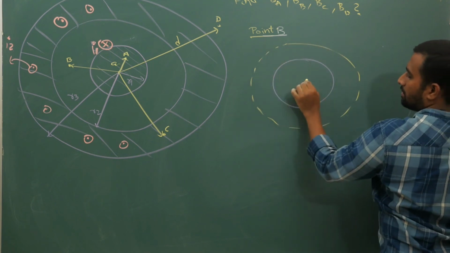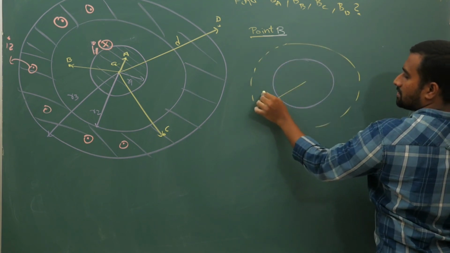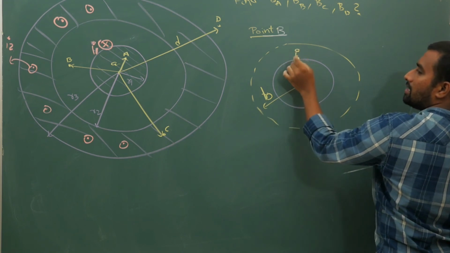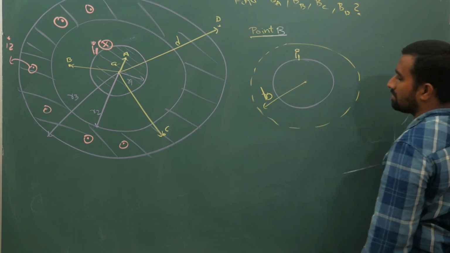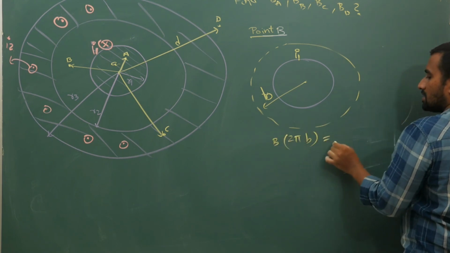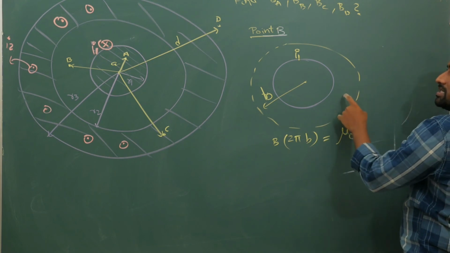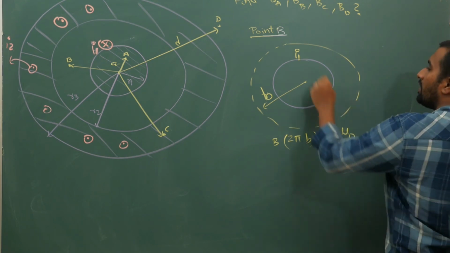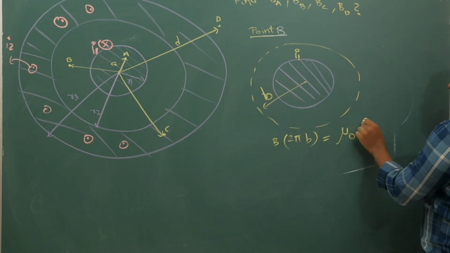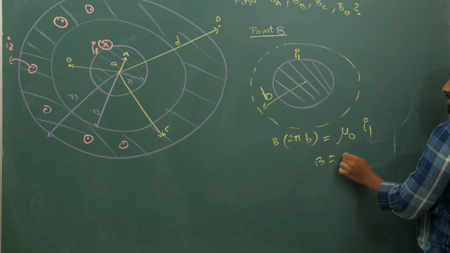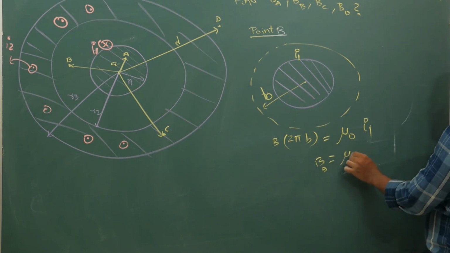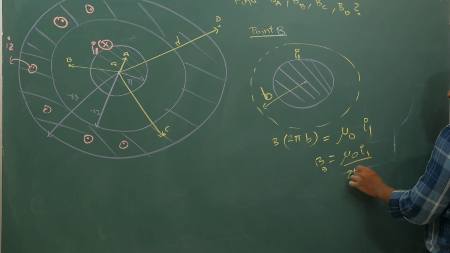Amperian loop will be here at some distance B. Now your I1 is the enclosed current. So here directly B times 2 pi B is equal to mu naught times, inside this loop only one current of I1 is there. So you can directly write mu naught times I1. So B at point B is mu naught I1 by 2 pi B.